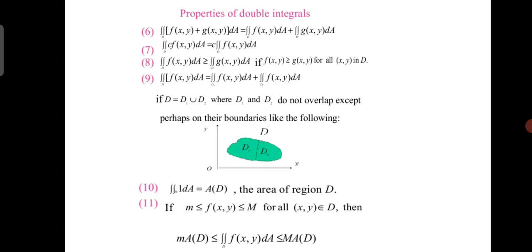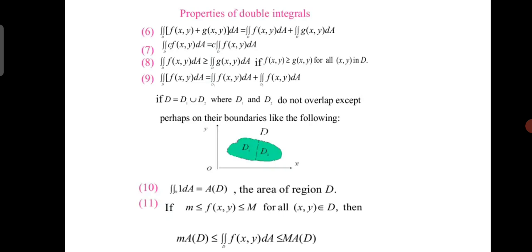These are the properties of double integrals. 6: the double integral of f of x comma y plus g of x comma y dA equals the double integration over D of f of x comma y dA plus the double integration of g of x comma y dA. The double integration over D of c f of x comma y dA is equal to c times the double integration of f of x comma y dA. The double integration of f of x comma y dA is greater than or equal to the double integration of g of x comma y dA if f of x comma y is greater than or equal to g of x comma y for all x comma y in D.